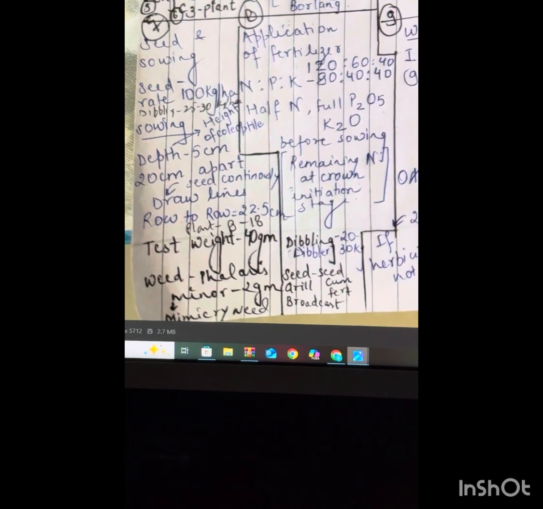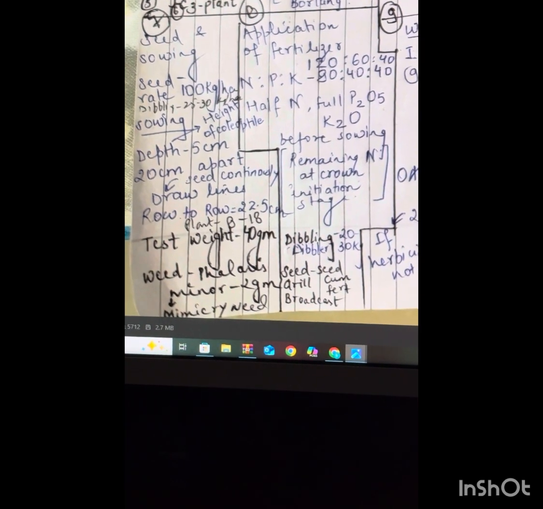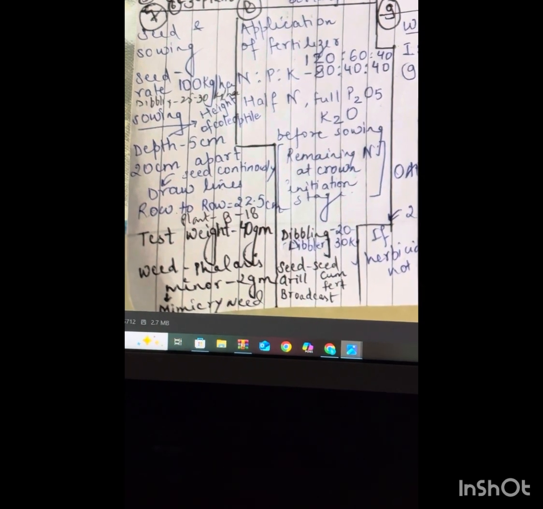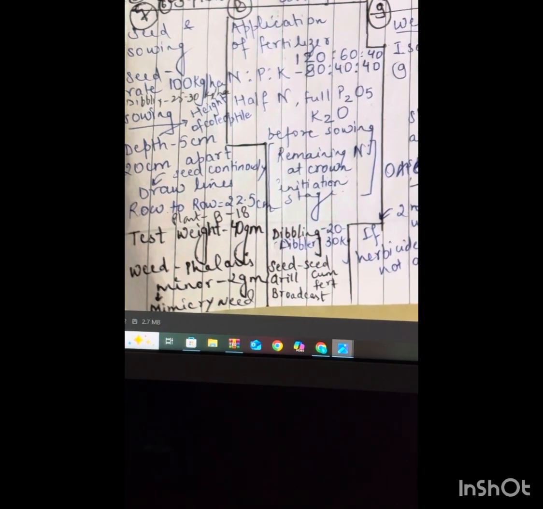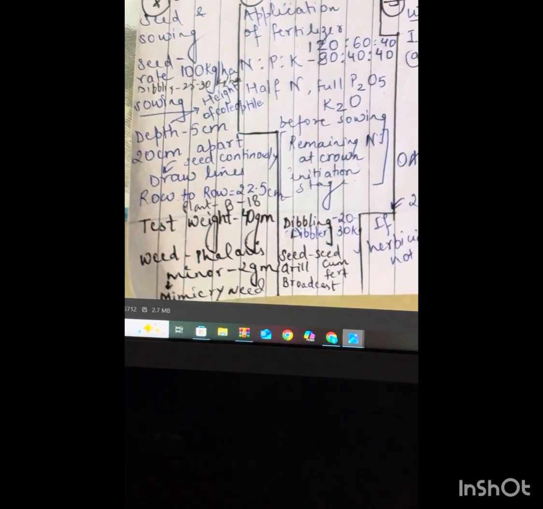Depth depends on the height of the coleoptile. The depth should be 5 cm and 20 cm apart. Seed continuously by drawing lines. Row to row distance is 22.5 cm and plant to plant distance is 8 to 18 cm. Test weight of wheat is 40 gram, and the weed basically found in wheat crop is Phalaris minor.